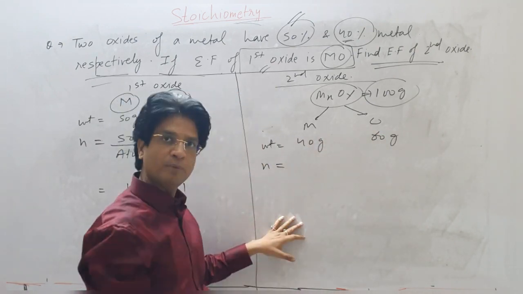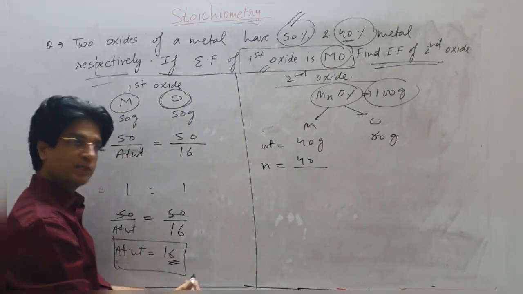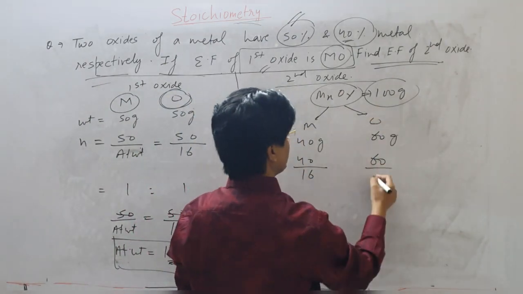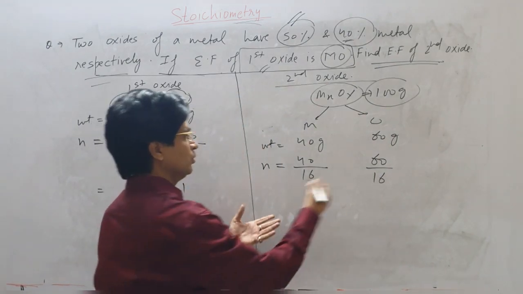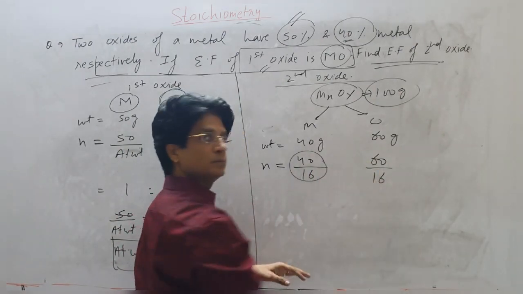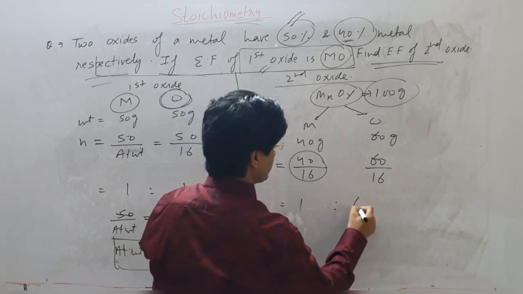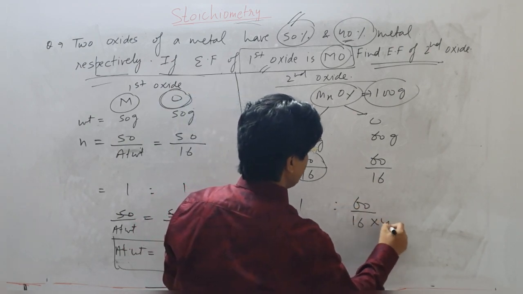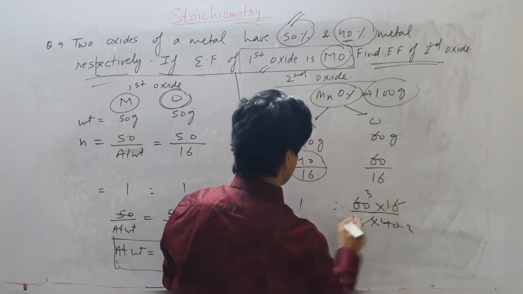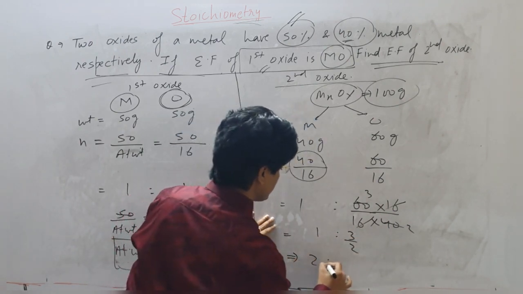I am interested in number of moles, so weight upon atomic weight. Now I know the atomic weight, which is 16. So 40 upon 16, and 60 upon 16. If I want to find out the simplest ratio, I should divide by the smallest one. So it will be 40 by 16 to 60 by 16. The 16 cancels out. This will be 2, and this will be 3. So the ratio is 2:3.